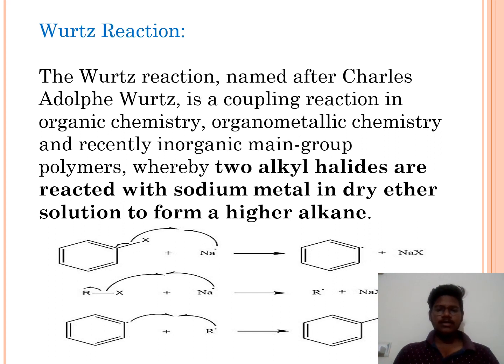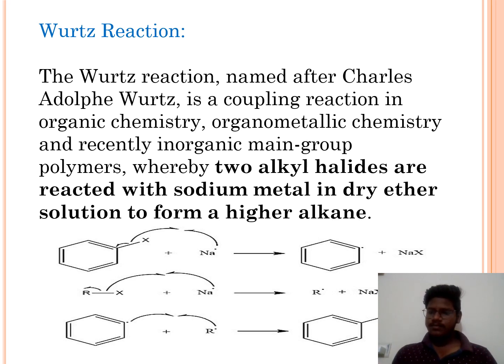Now we will see some information about Wurtz reaction. Wurtz reaction is a coupling reaction in organic chemistry, organometallic chemistry, and recently inorganic main group polymers, whereby two alkyl halides are reacted with sodium metal in dry ether solution to form a higher alkane. In this reaction, we can see the sodium is reacted with alkyl halide. After the reaction, sodium and halide are combined with each other and the remaining part is only the organic compound.